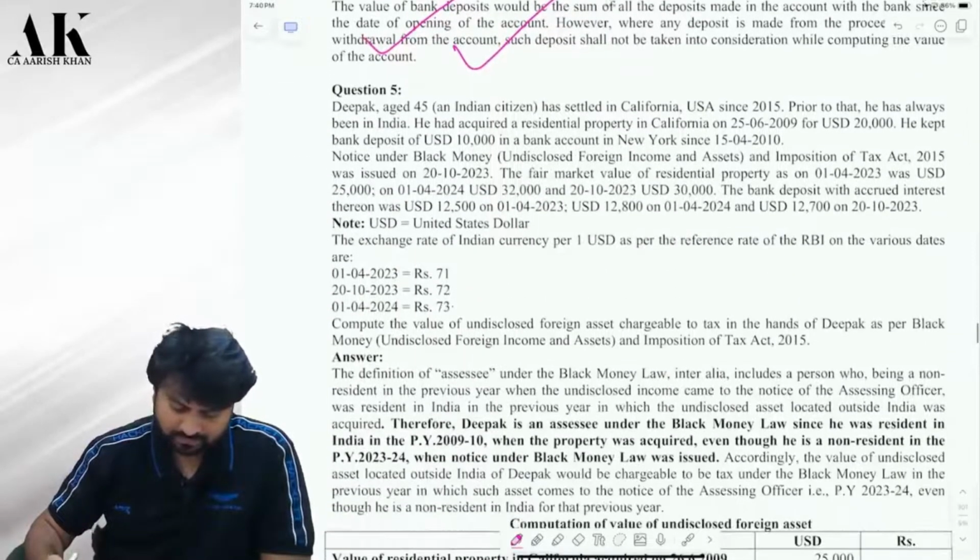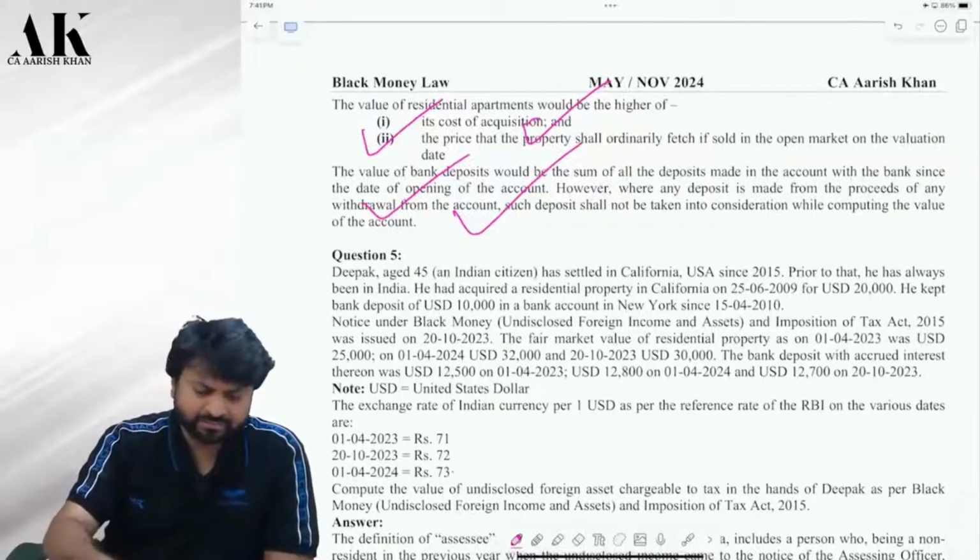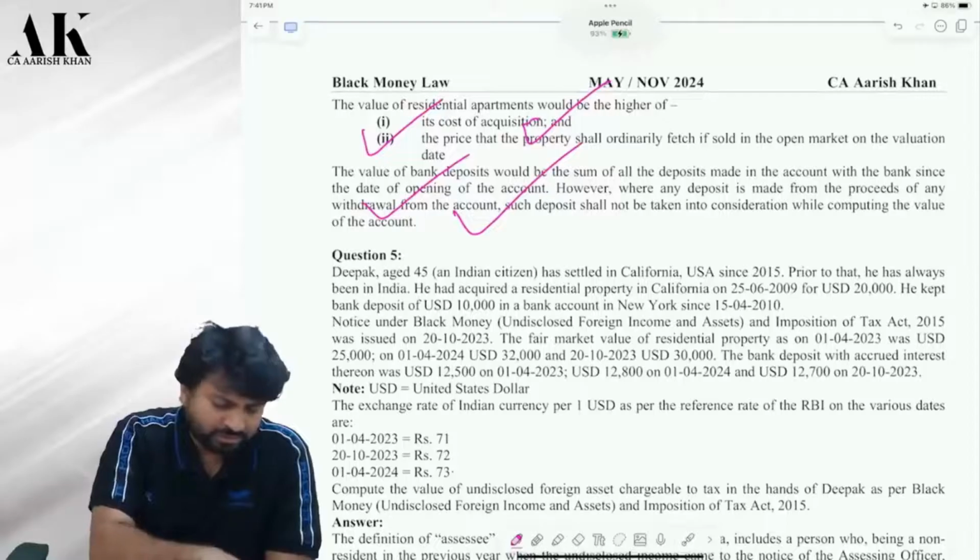So simple questions are there, Palani. And same they will ask in exam. Don't worry. One last question over here. Question number 5. Please go through it.